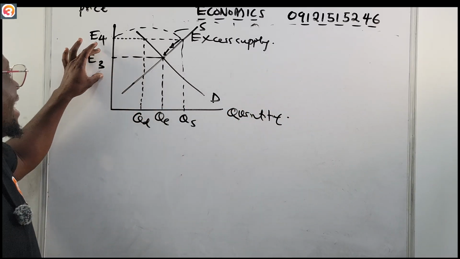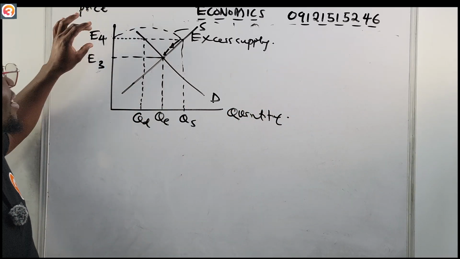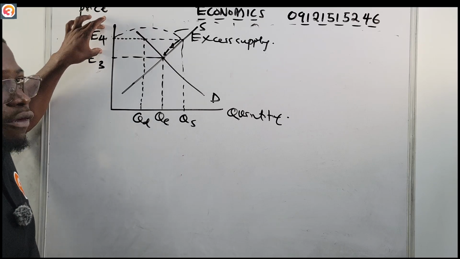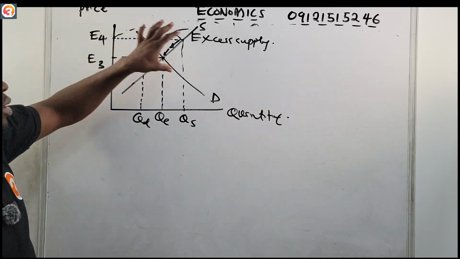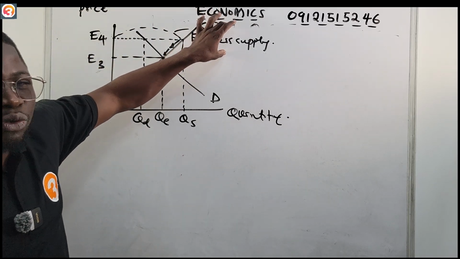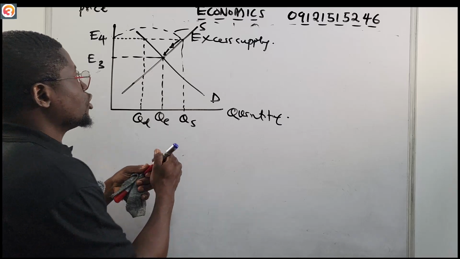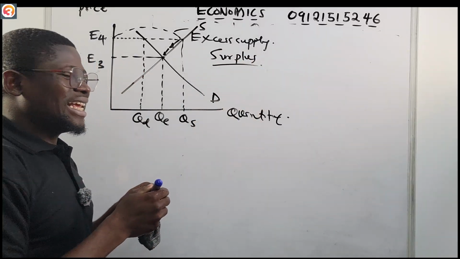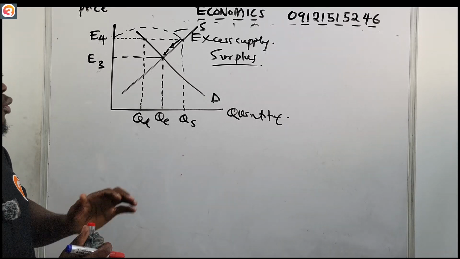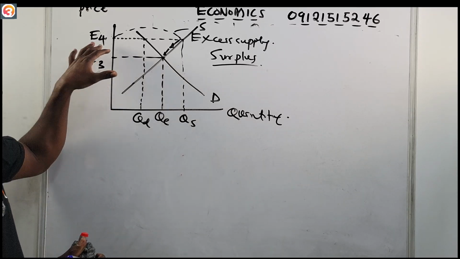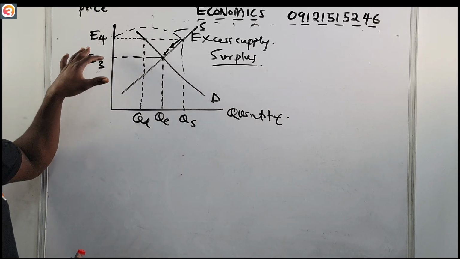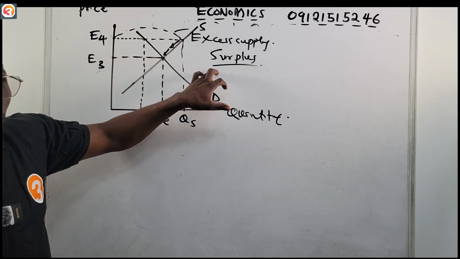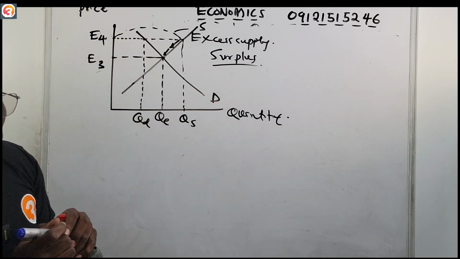When the price increases above the equilibrium price, this is what happens. It creates excess supply, or the one we call surplus. So that is excess supply. When prices increase above the equilibrium price, it leads to excess supply. Now let's talk about excess demand.